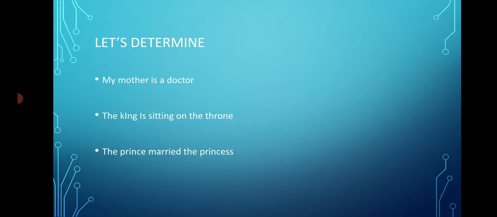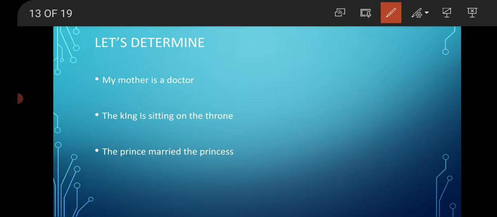Now let's take some more examples to have a better understanding of how to determine the genders of the common nouns. Here I have taken many examples. Let's go through them. Now the first one is: my mother is a doctor. Whenever you get a sentence, first you have to find out all the common nouns. Then you have to find out the gender so that it will be easier for you. So now let's do the same thing.